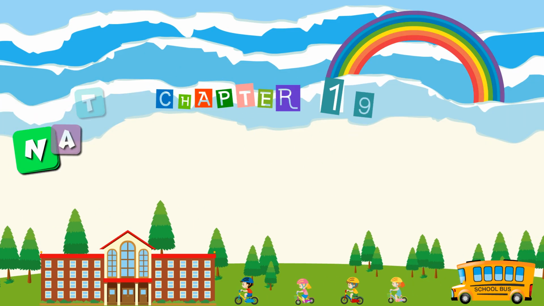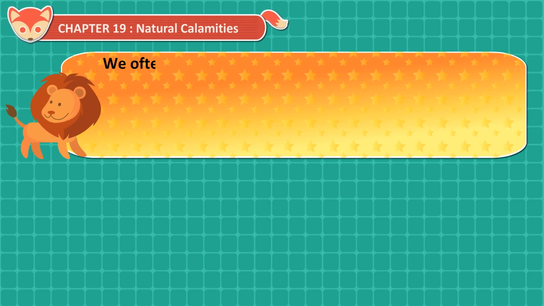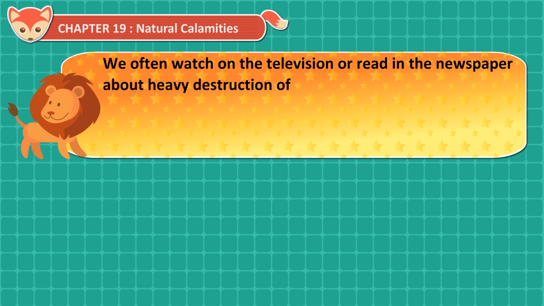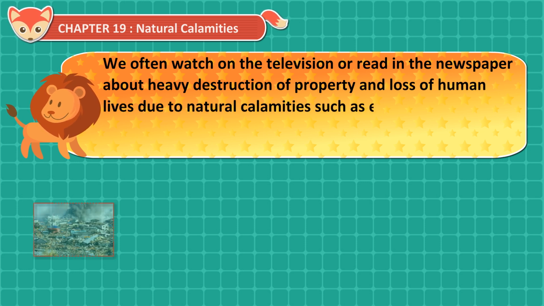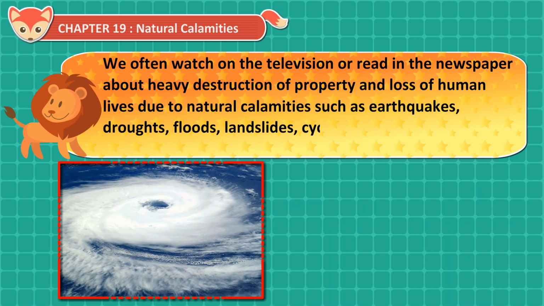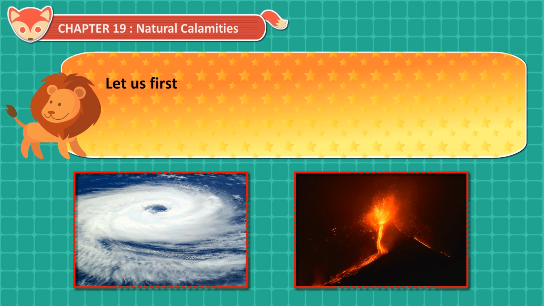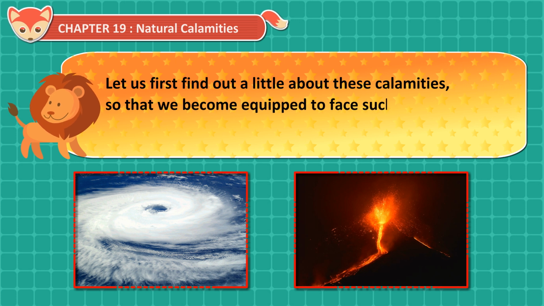Chapter 19. Natural Calamities. We often watch on the television or read in the newspaper about heavy destruction of property and loss of human lives due to natural calamities such as earthquakes, droughts, floods, landslides, cyclones, volcanoes, etc. Natural calamities are caused by natural forces. Let us first find out a little about these calamities so that we become equipped to face such emergencies and learn what to do in such situations.